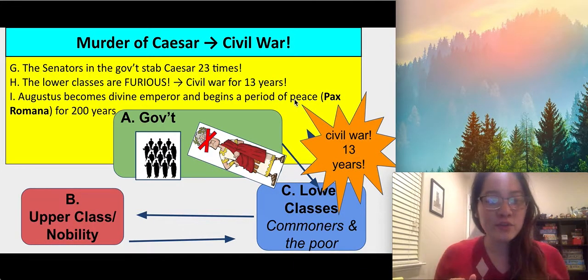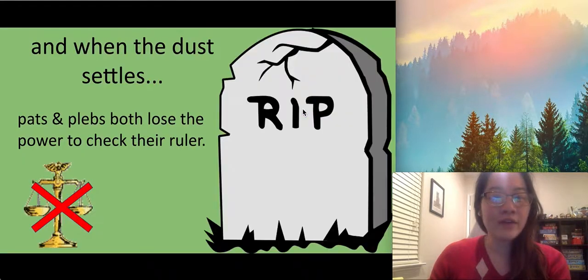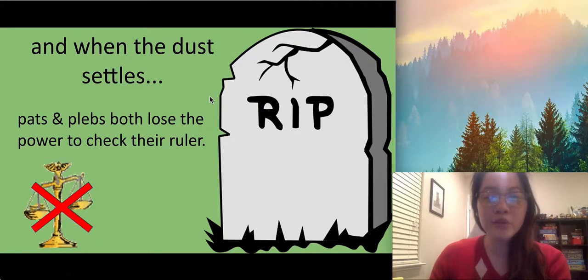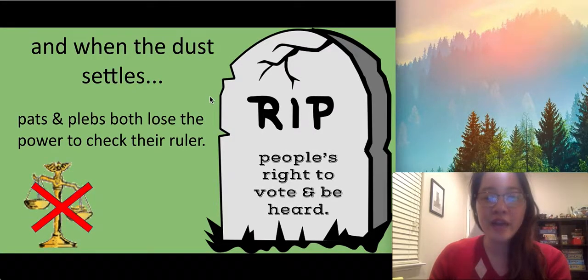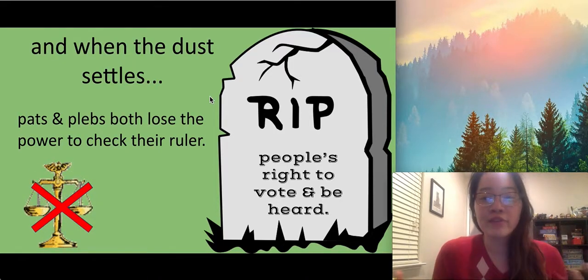At the end of those wars, Augustus becomes divine emperor and begins a period of peace called Pax Romana for 200 years. But although there's a lot more peace now, when the dust settles, the patricians and plebs both lose power. The power to check their ruler, to keep the ruler in check. So they really lose the people's right to vote and be heard, right? Now that Augustus is the emperor, no one else can challenge him. Like whatever he says goes.